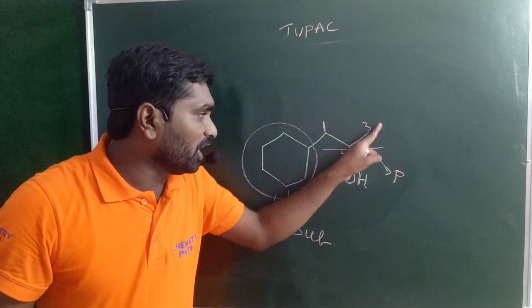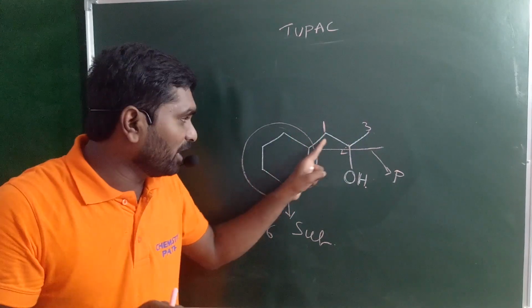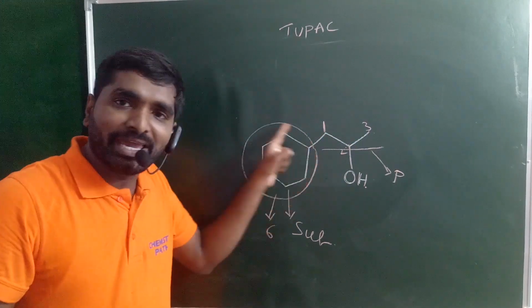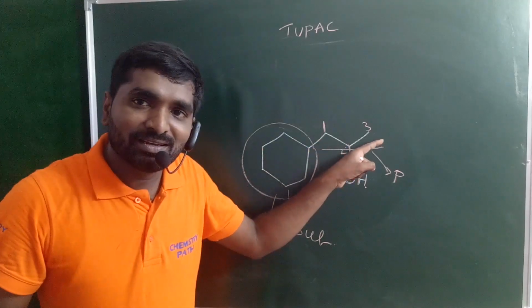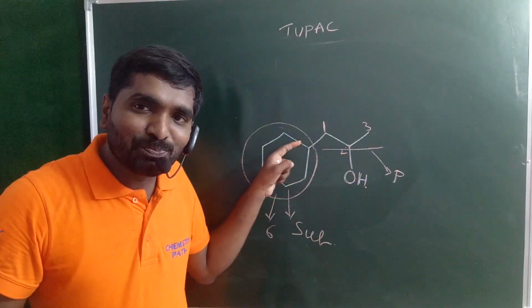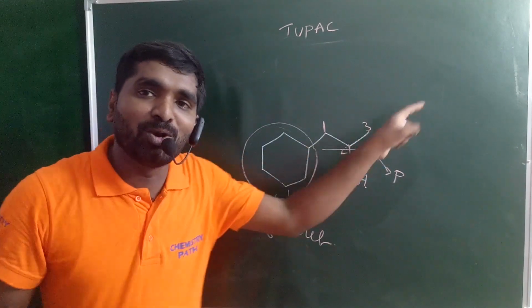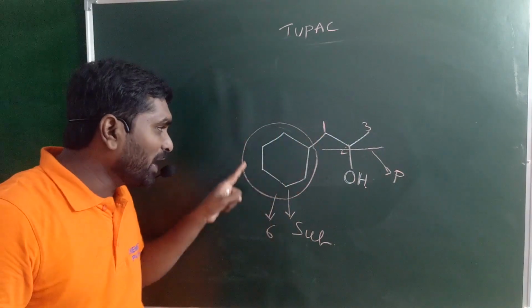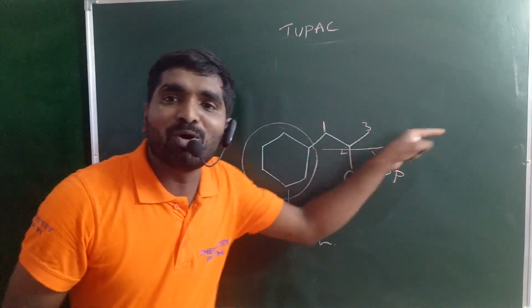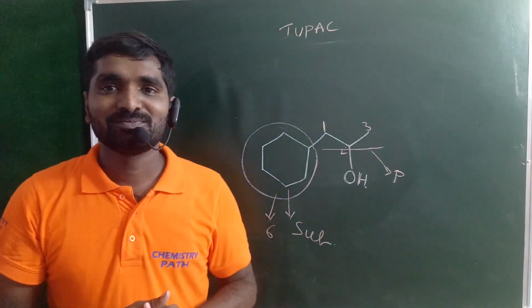First you tell the name of the substituent: 1-cyclohexyl, propane, ol, that means propanol. Which propanol? 2-propanol. So 1-cyclohexyl-2-propanol. That is the correct name for this organic compound.